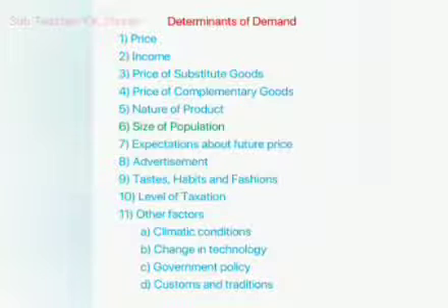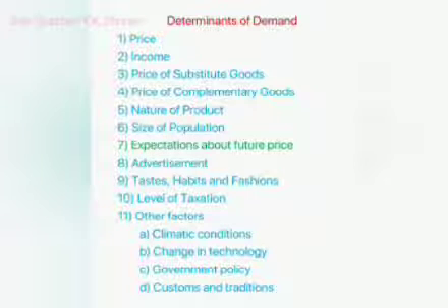Then the next point is expectation about future price. If the consumer expects the price to fall in future, he will buy less in the present at the prevailing price. Similarly, if he expects the price to rise in future, he will buy more in the present at the prevailing rate.